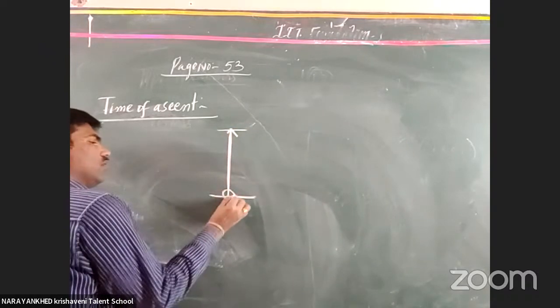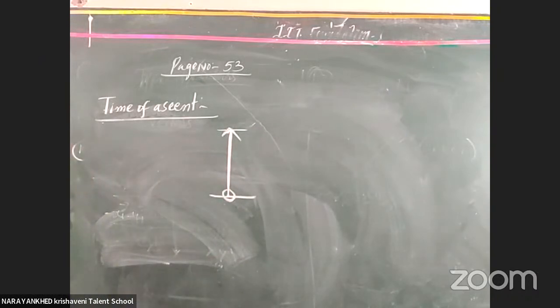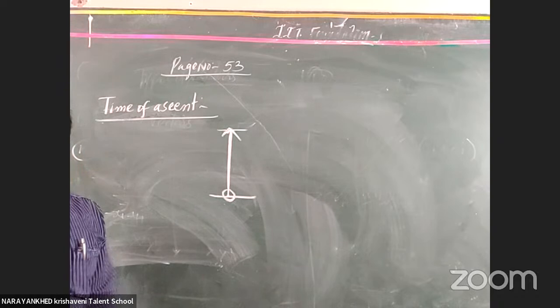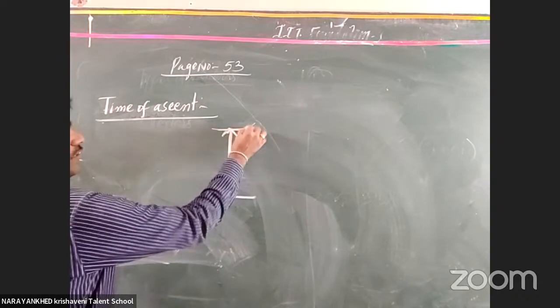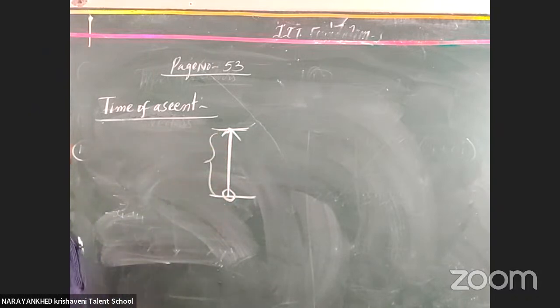Clear or not, all the students? The height reached from the ground to this particular position is called the maximum height. In this time, it will take some time to reach the maximum height.